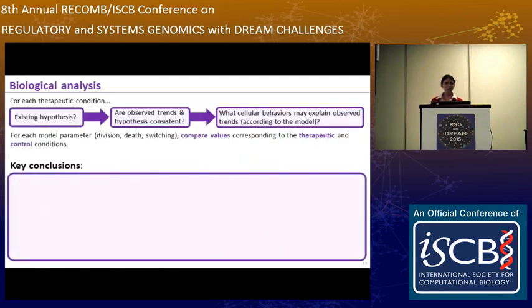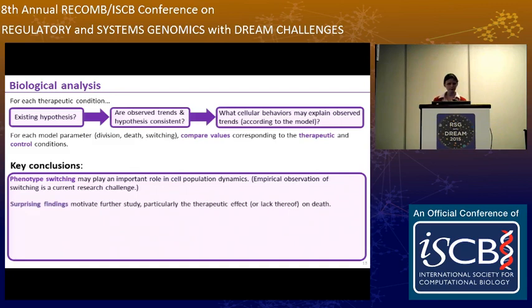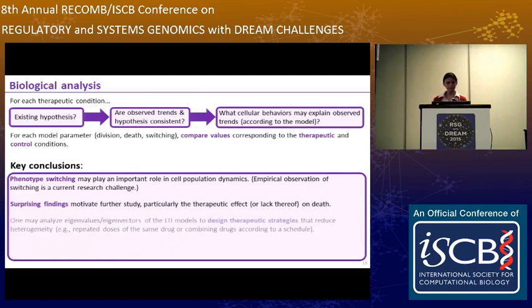So these are just a summary of the key conclusions. Phenotype switching may play an important role in cell population dynamics, and at this point, empirical observation of switching is a current research challenge. Surprising findings motivate further study, particularly the therapeutic effect or lack thereof on death.